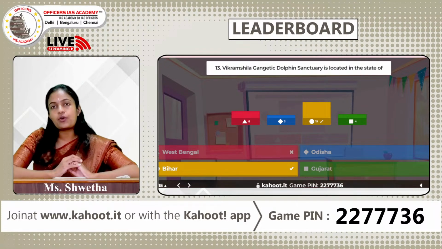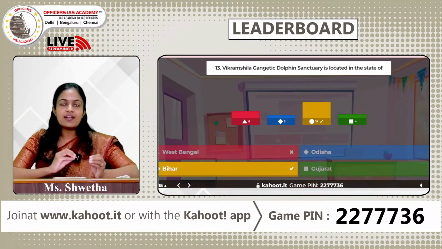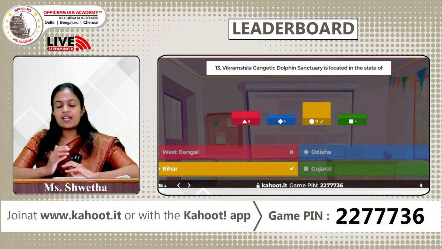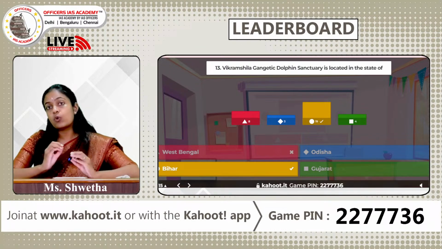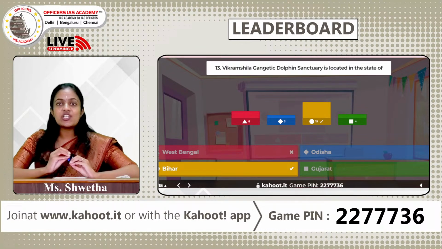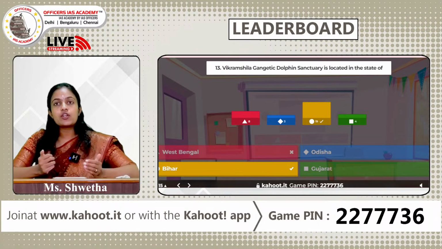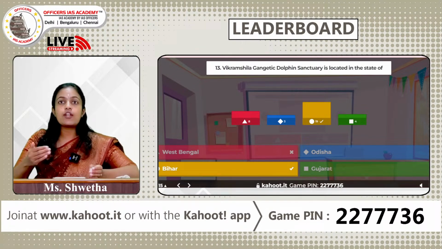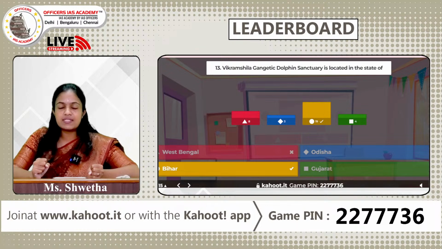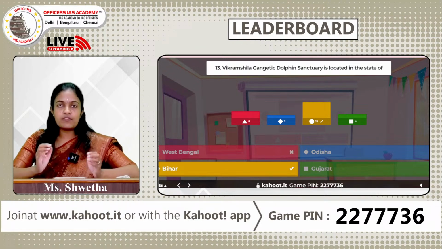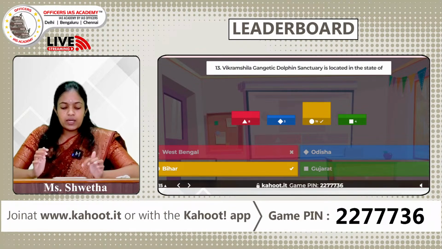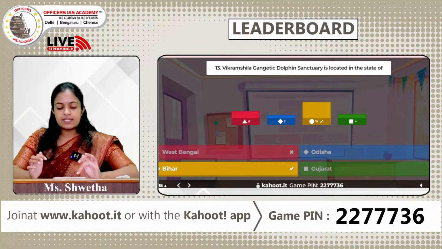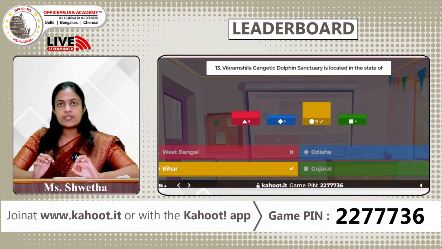The Ganges river dolphin, as we all know, is found in the Ganga and Brahmaputra river basins of India, Nepal and Bangladesh. It can live only in fresh water and is essentially blind. So they use echolocation to find their food and to navigate through the rivers. The presence of these dolphins in a river means that the whole system is healthy and biodiversity is good. It is listed as endangered in the IUCN Red List.